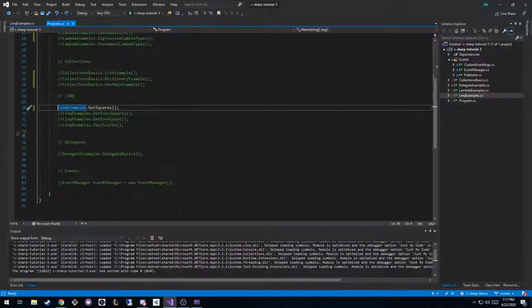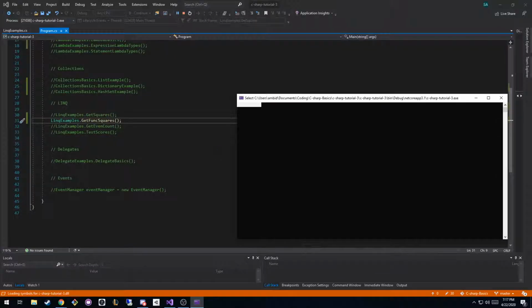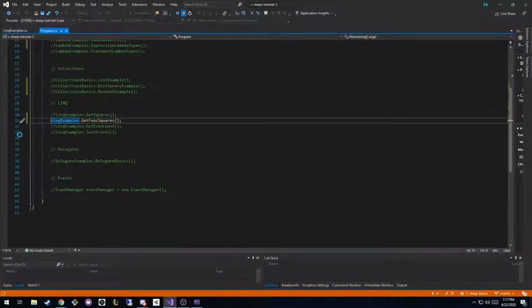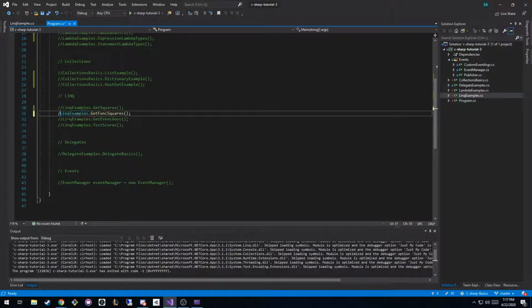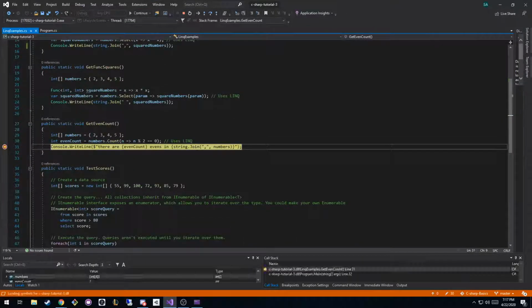So if I go and run this function, and actually I don't even need to put a breakpoint in there. Oh, I called the wrong function, my bad. I printed out the get func squares because I was going to show you that it prints out the same thing, but I think we can all see that it does the same thing. I can run it if you guys want. Okay, so you can see our even count is 2 right now.